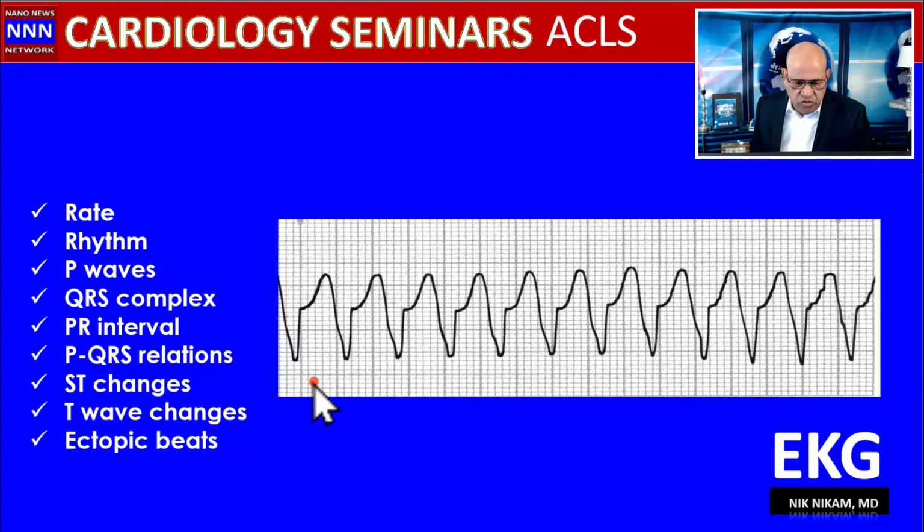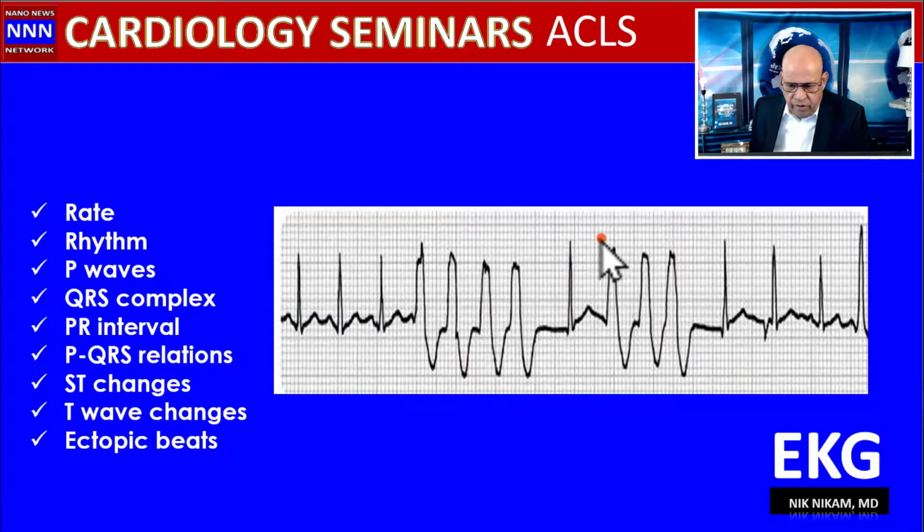And here's a little bit slower rate, which from here to here is 150. This is 300, so this is like 150, 165, 170. So 170 wide QRS. We don't see any P waves. Sometimes we can see some notches in the ST-T segment suggesting an occasional P wave trying to catch up. This is ventricular tachycardia. Here are short bursts of ventricular tachycardia, which you may see on a rhythm strip in the intensive care unit, on telemetry, or on Holter monitors.